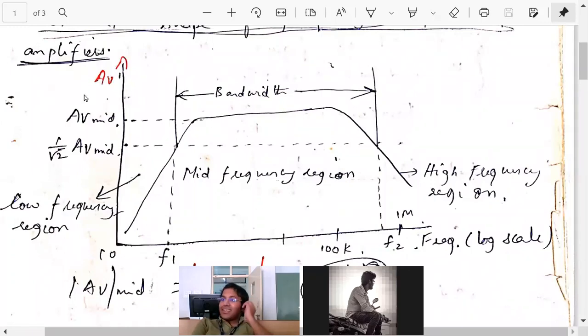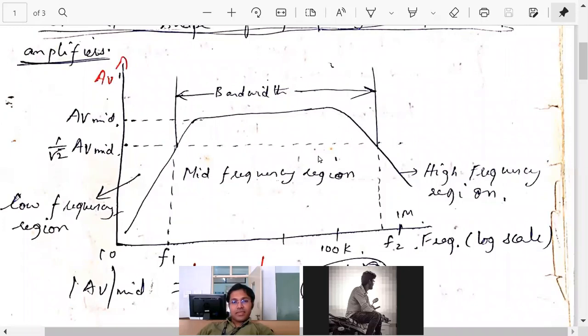Anyway, let us discuss this frequency response again. Some terms: here the gain is maximum and constant. This is called AV mid. This plot has frequency on the x-axis and voltage gain AV on the y-axis. Why is this called AV mid? Anybody answer? Think and give the answer. Why is it called AV mid?